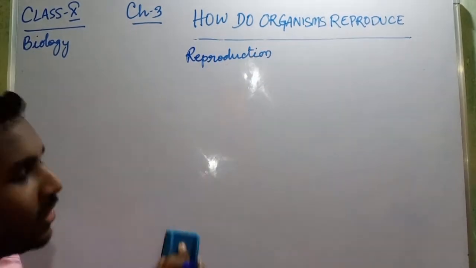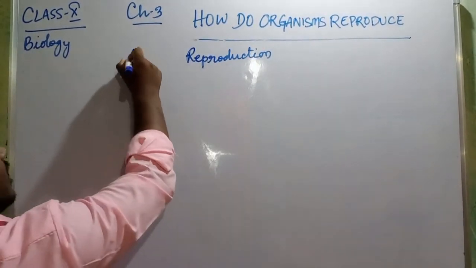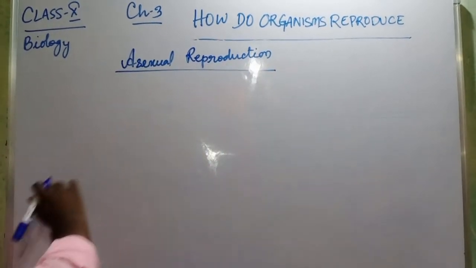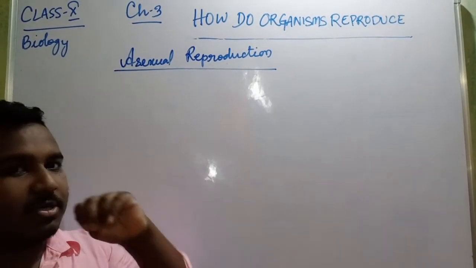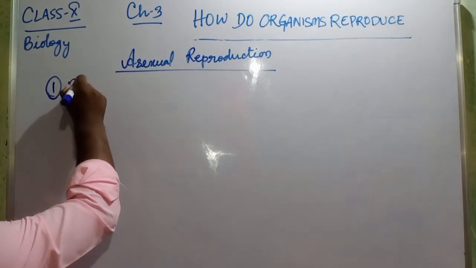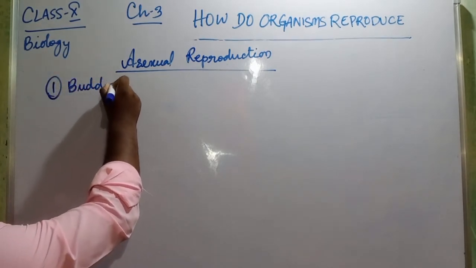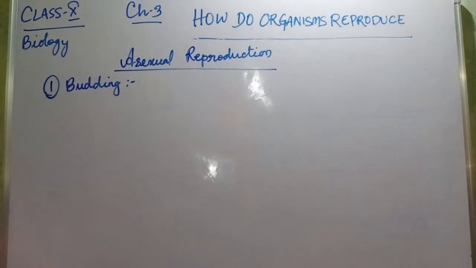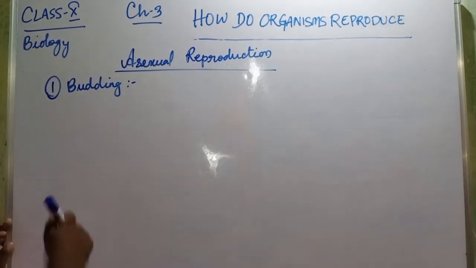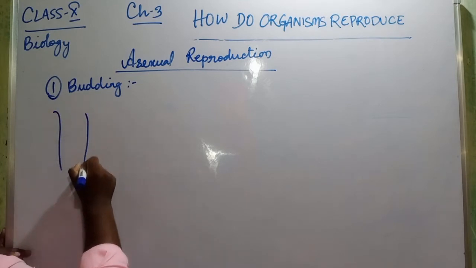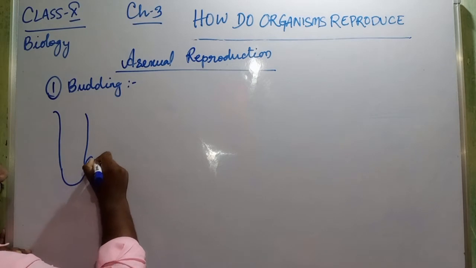Your asexual reproduction, as the name suggests, asexual means no inclusion of sex cells or gametes. So in asexual reproduction, the first type is budding. Some may say, sir, first is fission. No problem, I am telling about budding. So first, budding, which takes place in the case of Hydra.